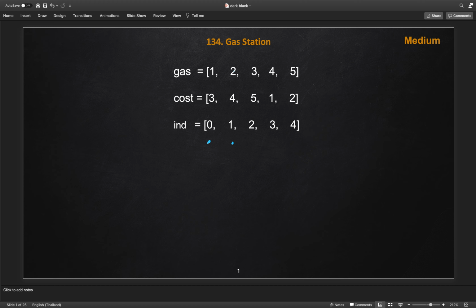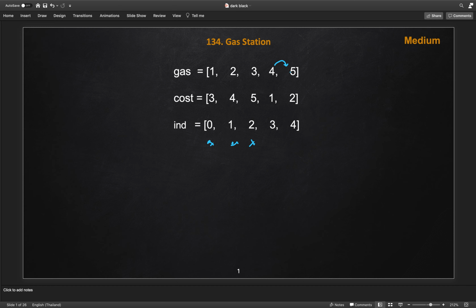So let's see, can I start from here? If I start from here, the gas I will get is 2, while the cost to travel from 2 to 3 is 4. So I can't start from here as well. Similarly, I can't start from the first 3 places. But if I start from here, the cost needed is 1. So I can start here and go to here.